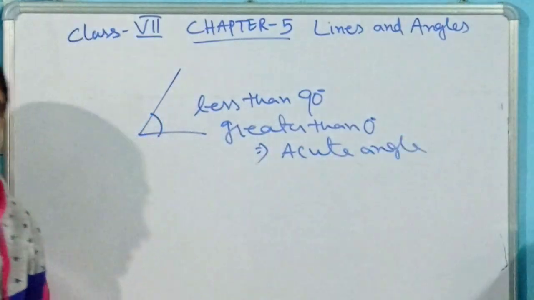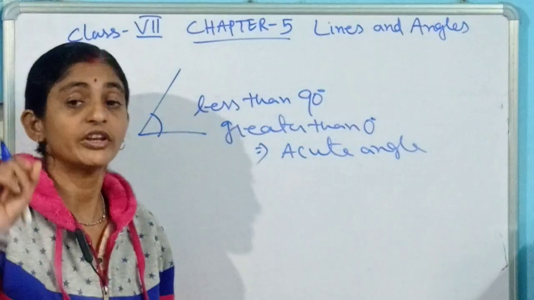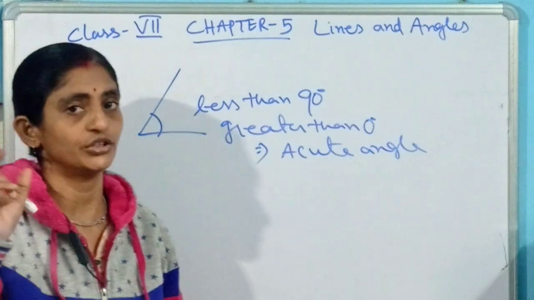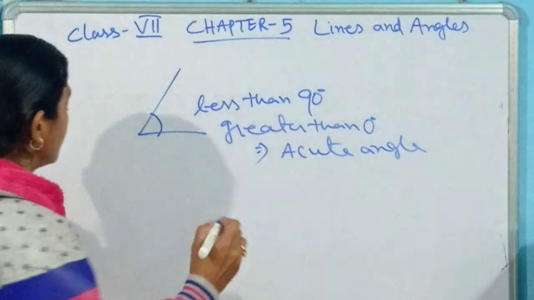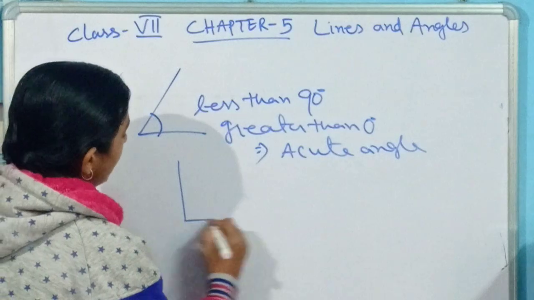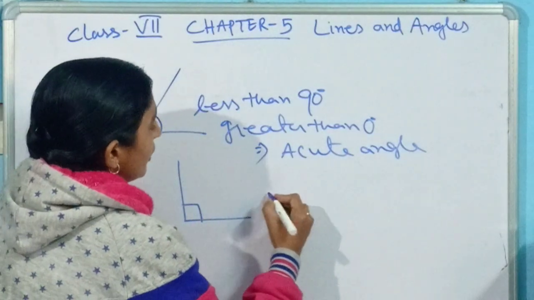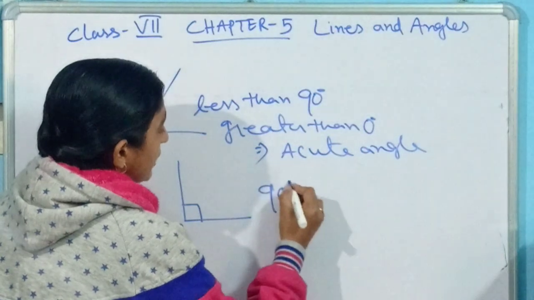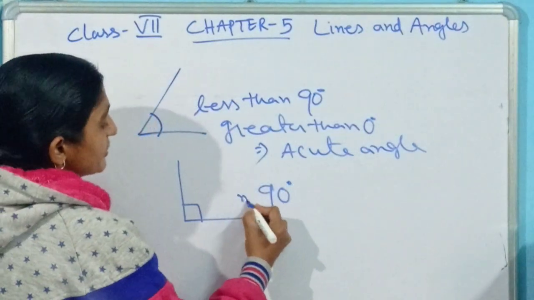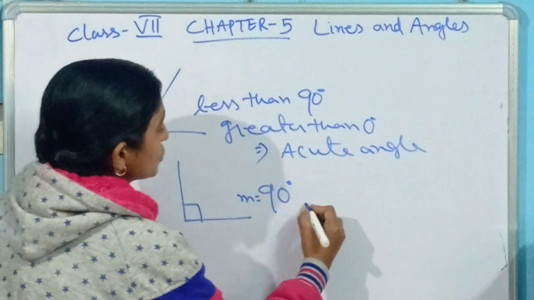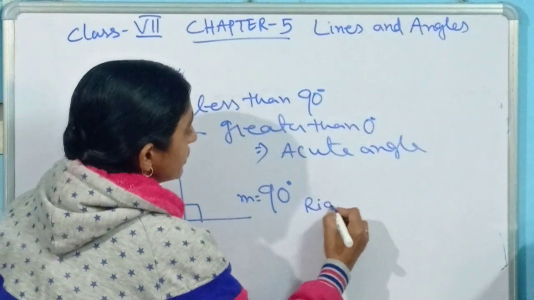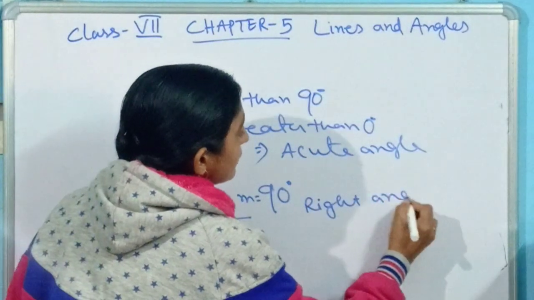Okay, now if the measure of any angle is exactly 90 degrees, what will we call this one? An angle whose measure is equal to 90 degrees is called a right angle.